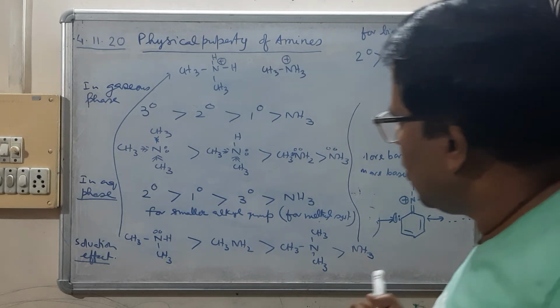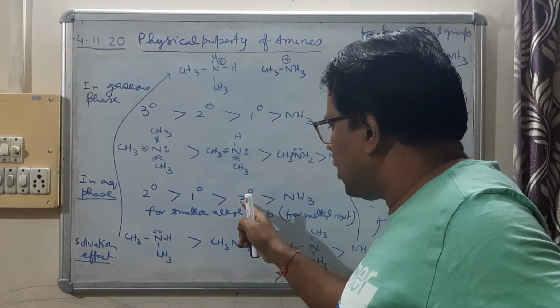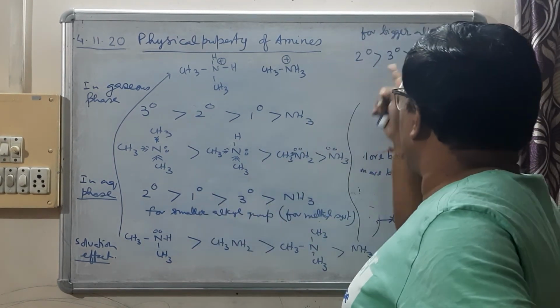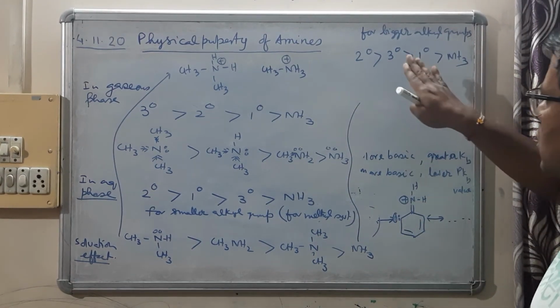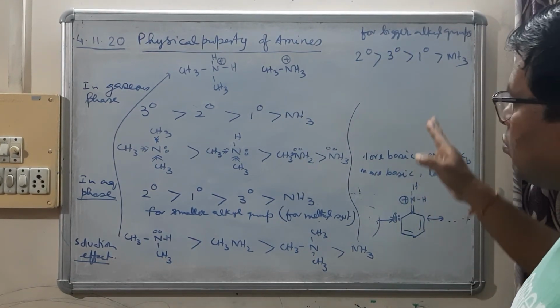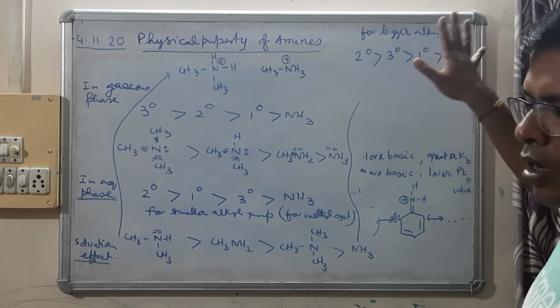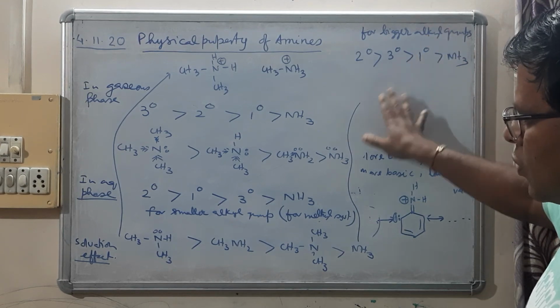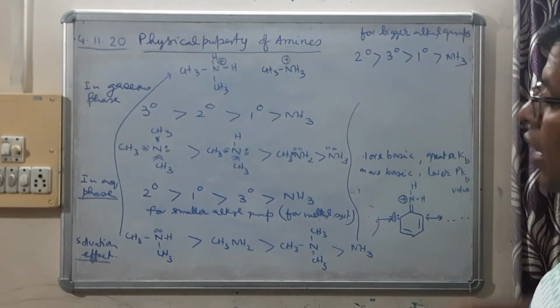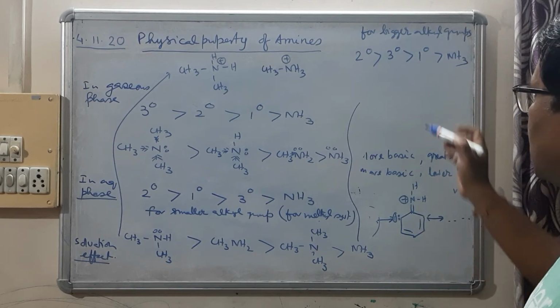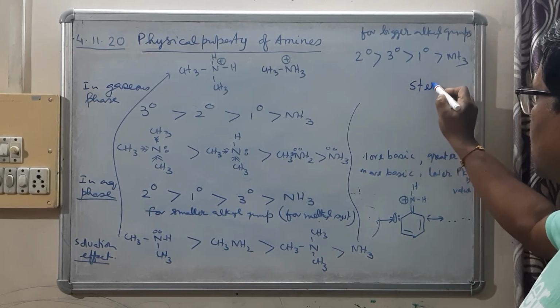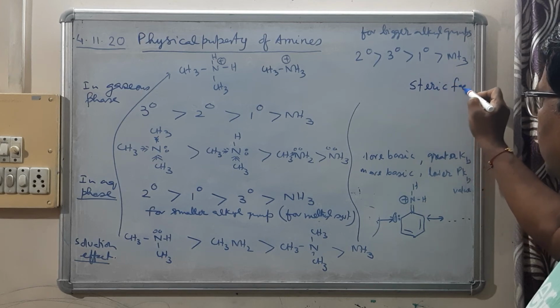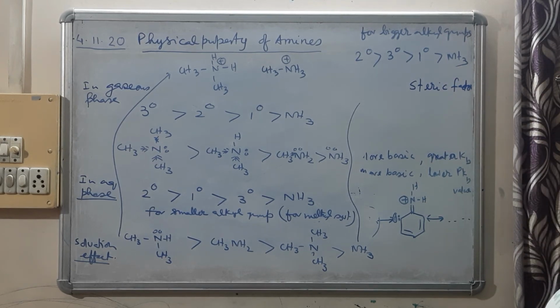Here we can briefly explain why 3 degree is more basic than 1 degree. It is because now 3 factors are involved: not only the plus I effect, not only the solvation effect, but another factor, the steric factor. Now, what is the steric factor?